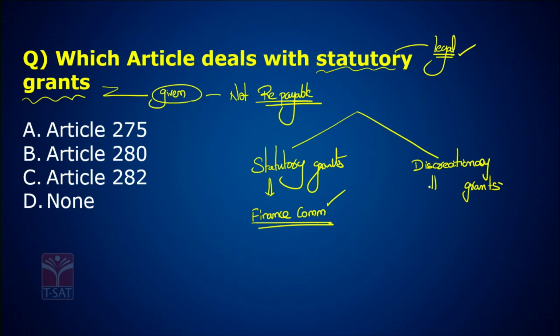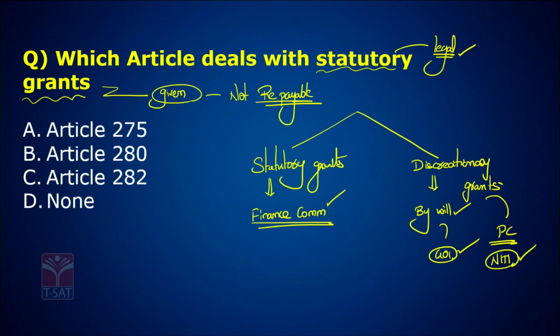Now what is the meaning of discretionary? By will. If the Government of India thinks that they have to give more money to a state, they will give. But it is generally given on the recommendations of Planning Commission. And presently there is no Planning Commission, so, Niti Aayog.